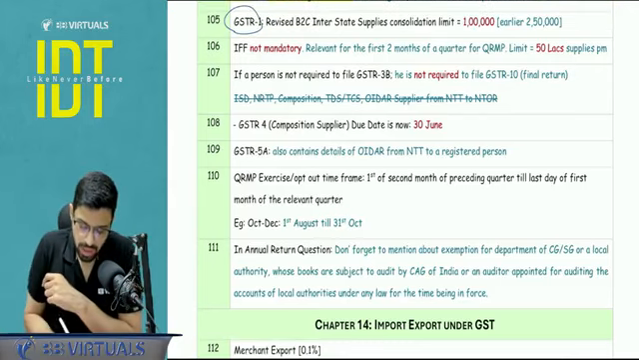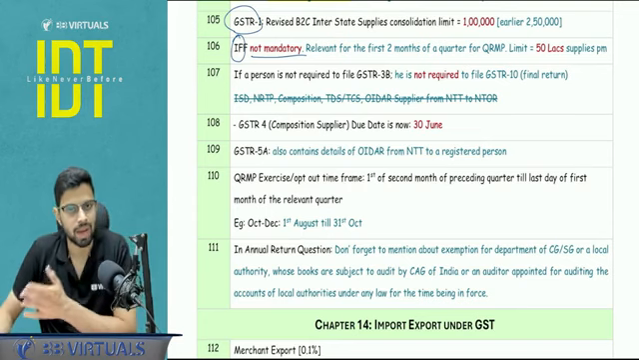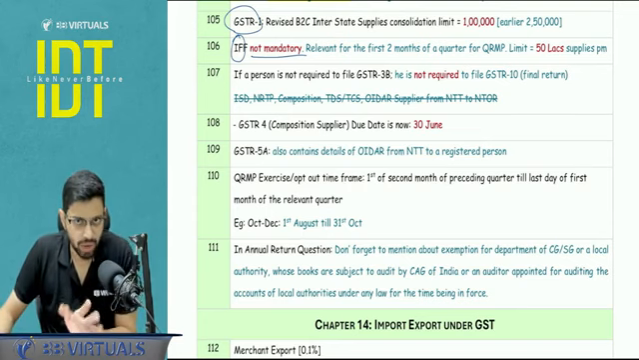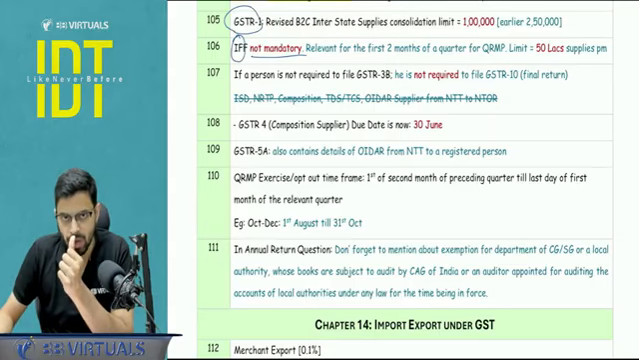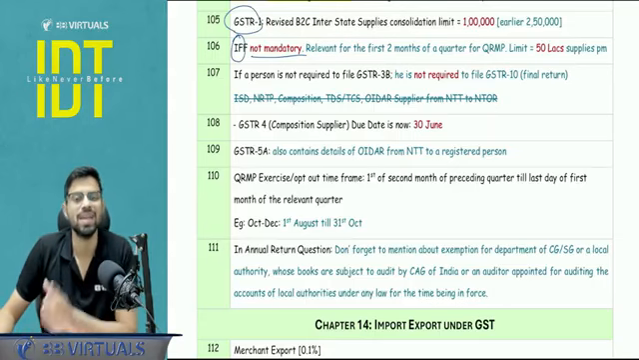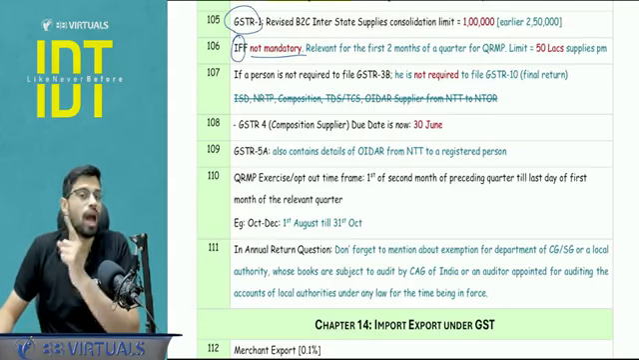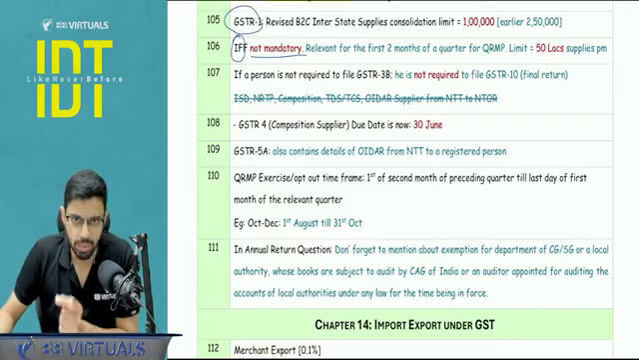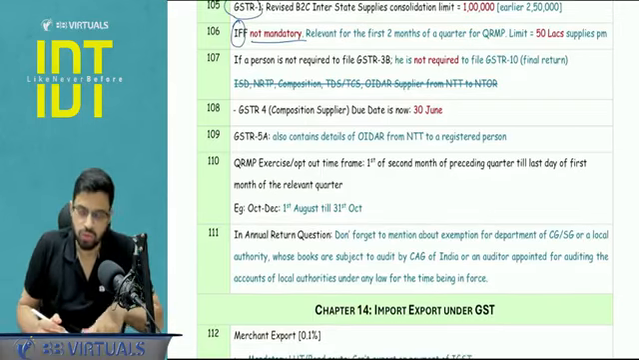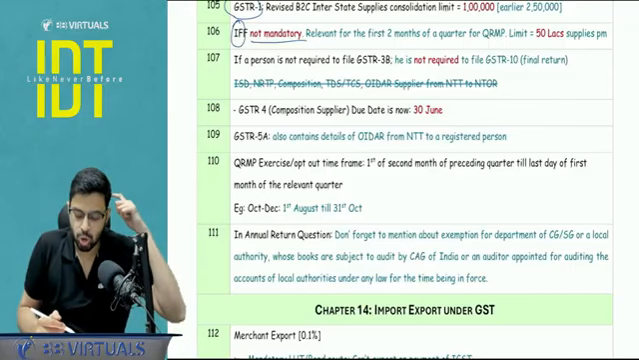IFF is not mandatory. This is for the QRMP people, M1 and M2. IFF is not mandatory. You cannot file it late. And this is only for the first 2 months of the quarter under the QRMP scheme for the recipients to get the ITC. And yes, there is a limit as to how much you can declare in the IFF. That is 50 lakh taxable supply in each month, M1 and M2.